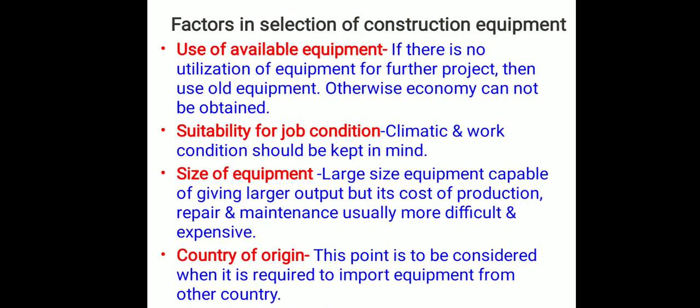The next factor is suitability for job condition. So, job condition is different for every project. In this, climatic as well as work condition should be kept in mind at the time of selection of construction equipment. Next governing factor is the size of equipment, as large size equipment are capable of giving larger output, but at the same time the cost of production as well as repair and maintenance of larger equipment is more difficult and is more expensive. Means larger the equipment, the cost required will be more. So, these factors should be kept in mind while selecting the construction equipment.